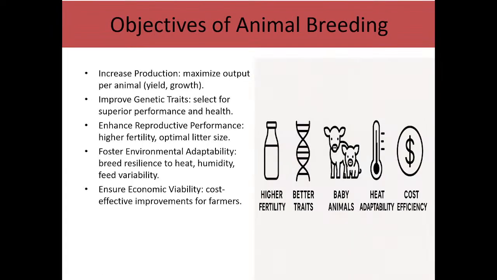And the objectives of animal breeding are five, basically: higher fertility in terms of reproductivity, then better traits, that is, traits that can withstand environmental stress and instability. Then it can also be used for baby production, that is, the more babies you have, the more milk and meat production. Then heat adaptability, as well as economic purpose.